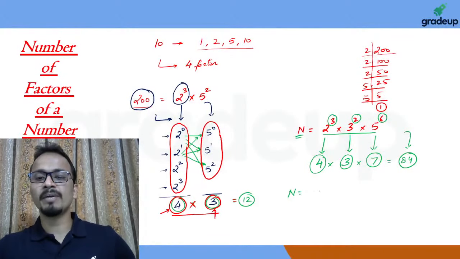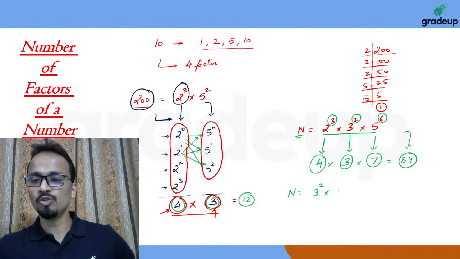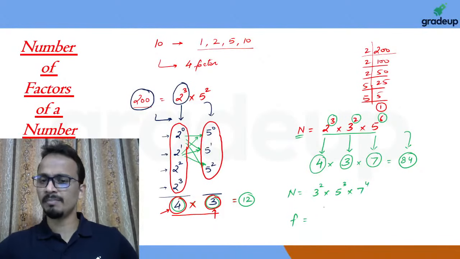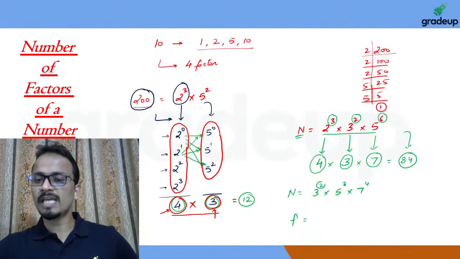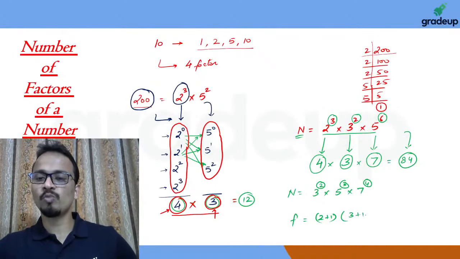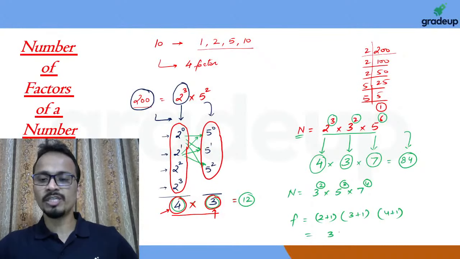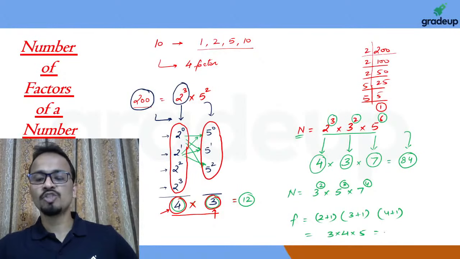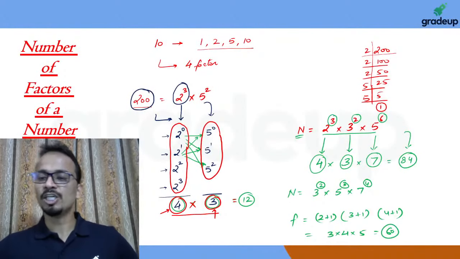Now I'll give you one more example. Let's say the number is 3 raised to the power 2 into 5 raised to the power 3 into 7 raised to the power 4. So I can quickly say that the number of factors of this number will be: just add 1 to each of these powers. So 2 plus 1 multiplied by 3 plus 1 multiplied by 4 plus 1. So it will be equal to 3 into 4 into 5. 4 into 3 is 12. 12 into 5 is 60. So 60 will be the number of factors of this number.